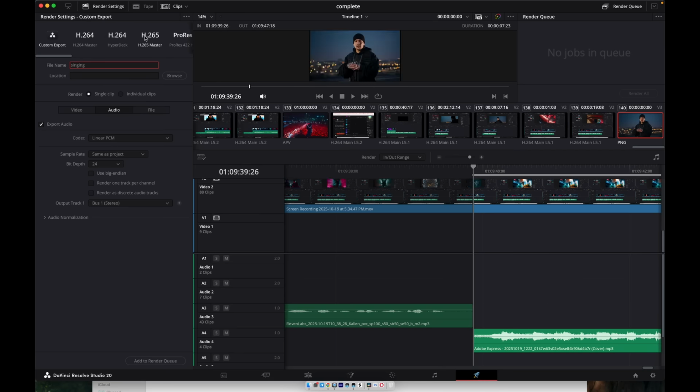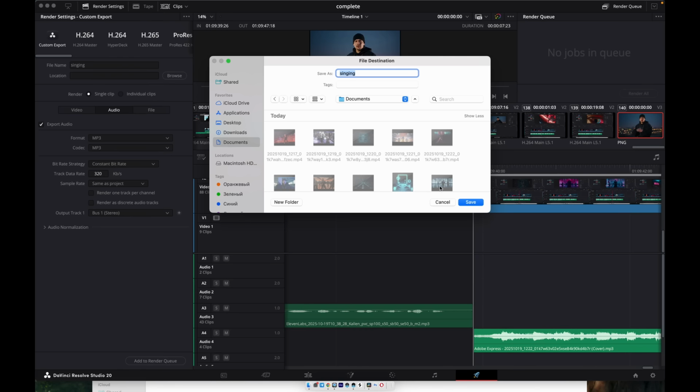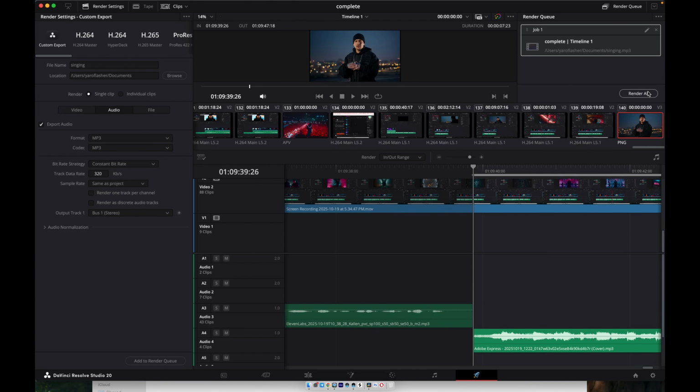Click on the rocket icon, that's the render button in DaVinci Resolve. After that, disable the video track so you only render audio. Choose MP3 as the output format, then click Add to Render. This will give you a clean audio segment for the singing part, ready for use in the next step of your lip sync process.